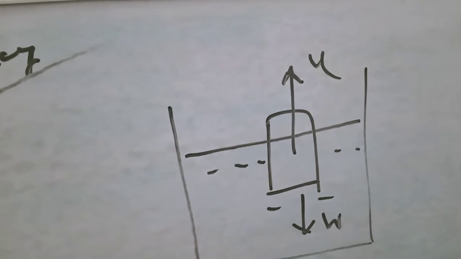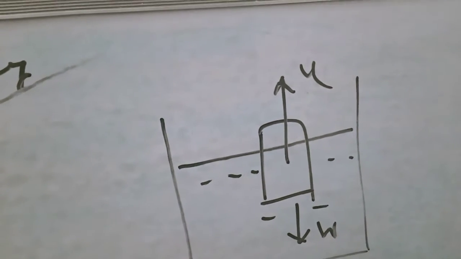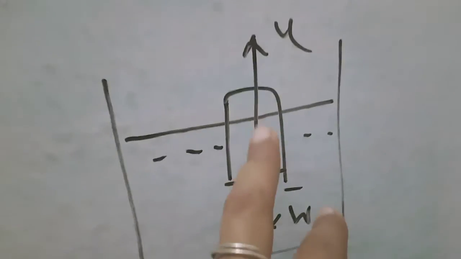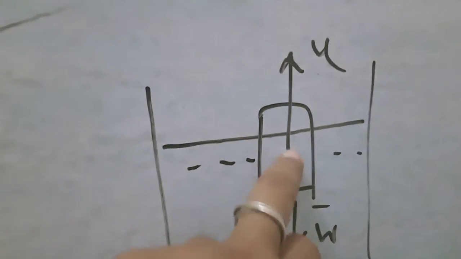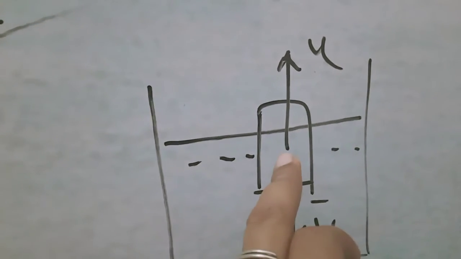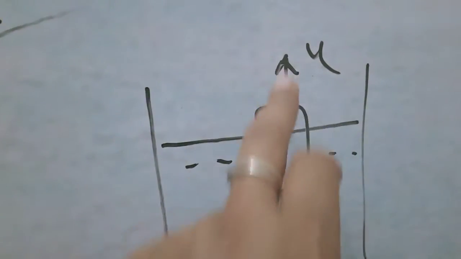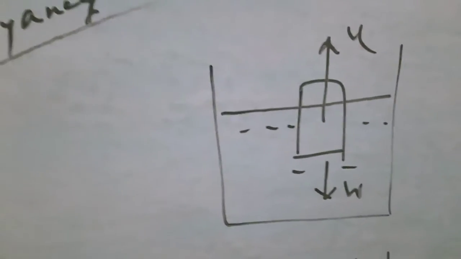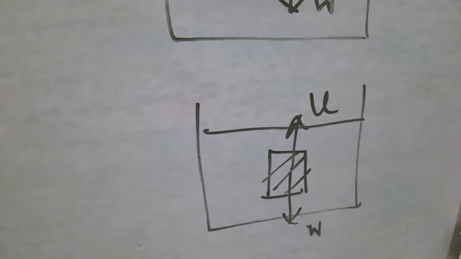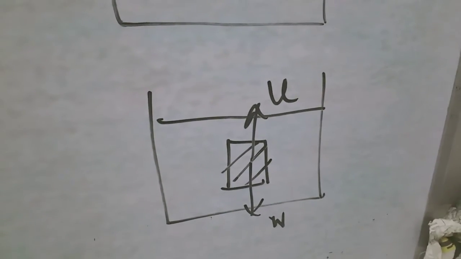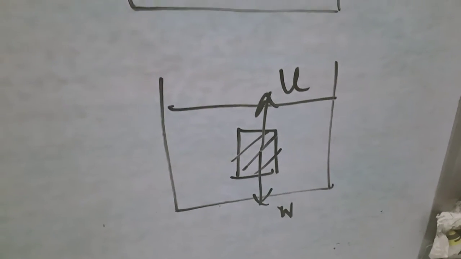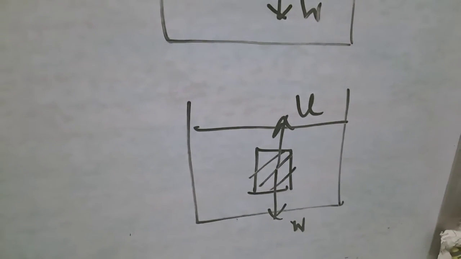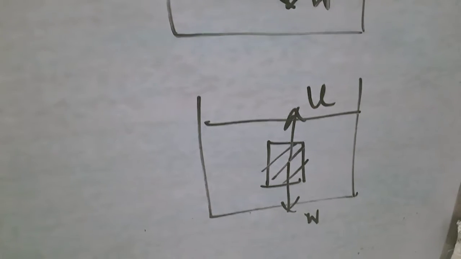upon the immersed object. Now, this acts in the direction opposite to the weight of the block shown here. If the weight of the body acts downward from its center of gravity, then the upthrust acts from the center of buoyancy of the body. I will come later in this class to what the center of buoyancy is. Here the body is completely immersed in a liquid, its weight is acting downward and upthrust is acting in the upward direction. So the net weight of the body must be equal to the difference in these two.